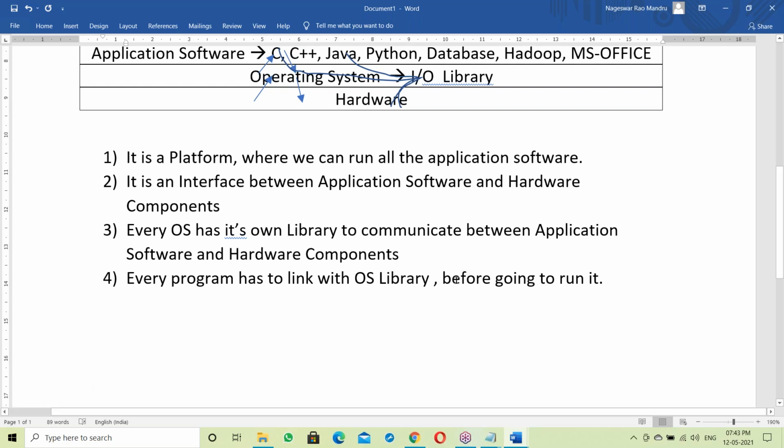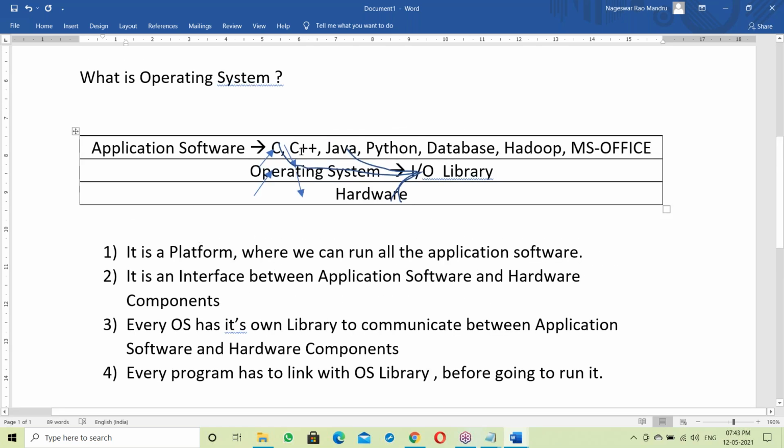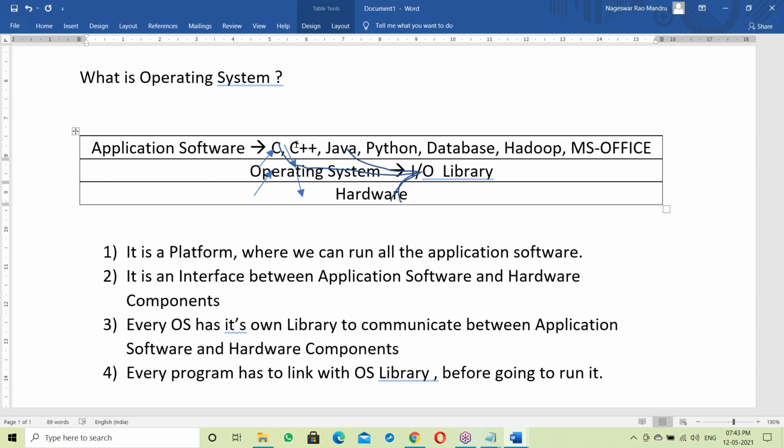Every program has to link with the OS library before going to run. Suppose it is a C programming or Java program. If it is C language, it's a static linking, done at the time of creation of the exe file itself. I'll explain later what static linking is and how it works. We'll discuss that next.